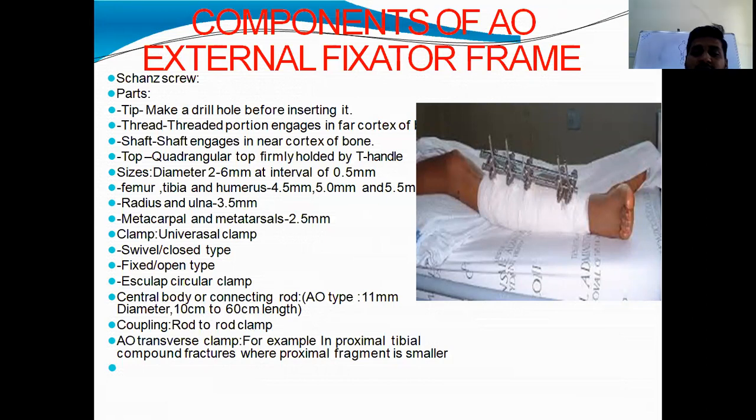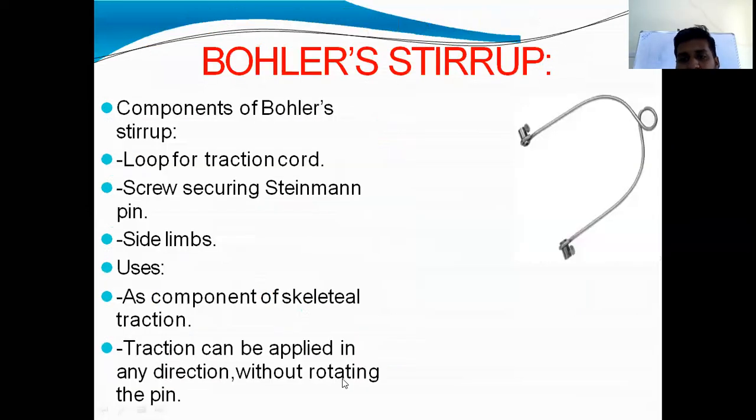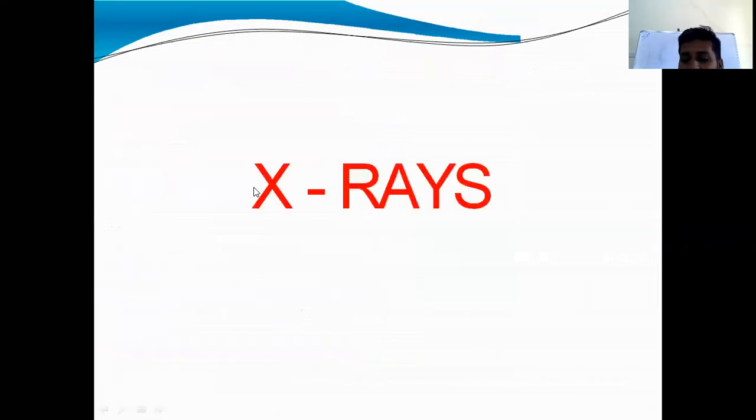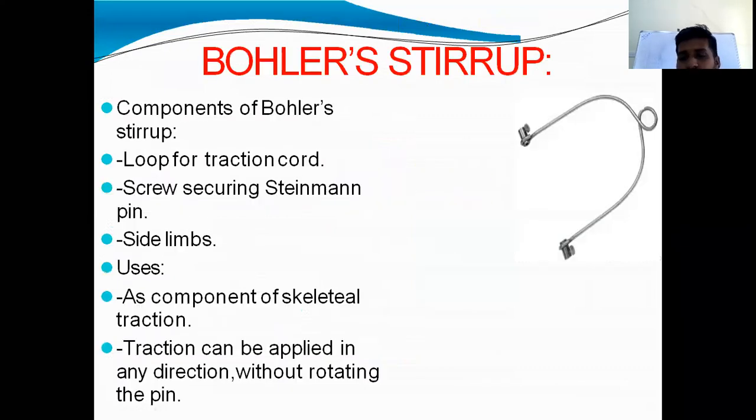Knee spanning fixators. Then we will use the coupling rods, coupling for rod to rod clamp, and AO transverse clamp, for example in proximal tibia compound fractures where the proximal fragment is smaller. This is ball and stirrup we have already seen.